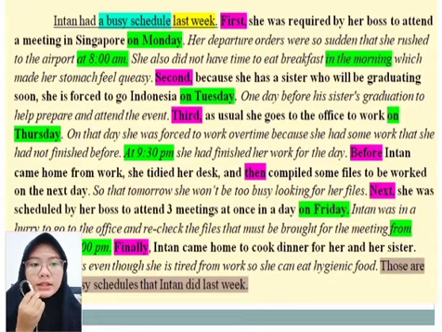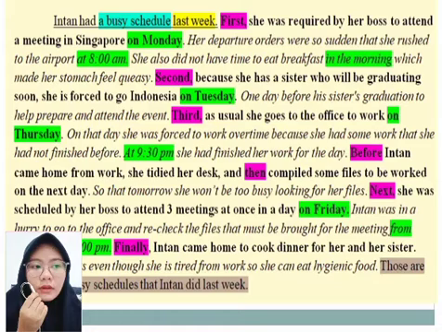The second question is explain the topic sentence. Show the topic and the controlling idea. Explain it clearly. So my answer is the topic sentence of my paragraph is Intan had a busy schedule last week. You can see it is the first sentence in my paragraph above, because I clearly add the subject, predicate, and verb in my topic sentence, so it is not a phrase. And with that topic sentence, I can develop my sentences into a paragraph.